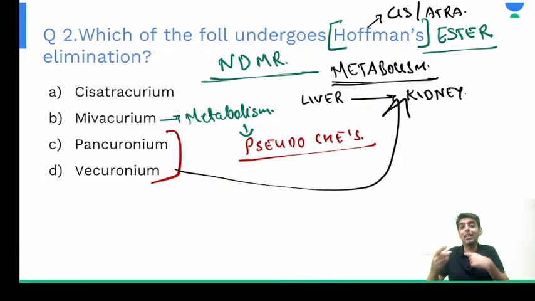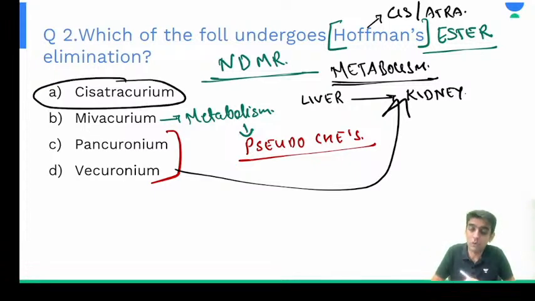We will use cisatracurium first. That is the first drug of choice, right? We will use cisatracurium or atracurium if it's there in the option, both of them. Why? Because they undergo Hofmann elimination. Their metabolism is independent of your liver and kidneys. Clear? This question is clear. Very, very frequently asked, very commonly asked question, right?